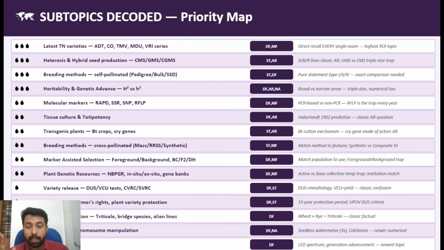You should be clear about which are hybrids and which are varieties released. And for the major crops, you should also know the purpose of that variety. Okay, I told you regarding the tomato: CO4 and CO5 are for extended shelf life.